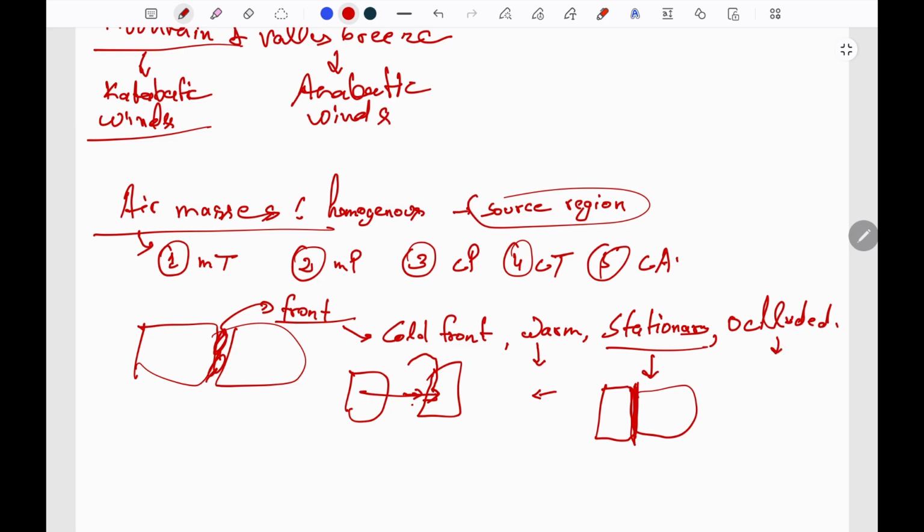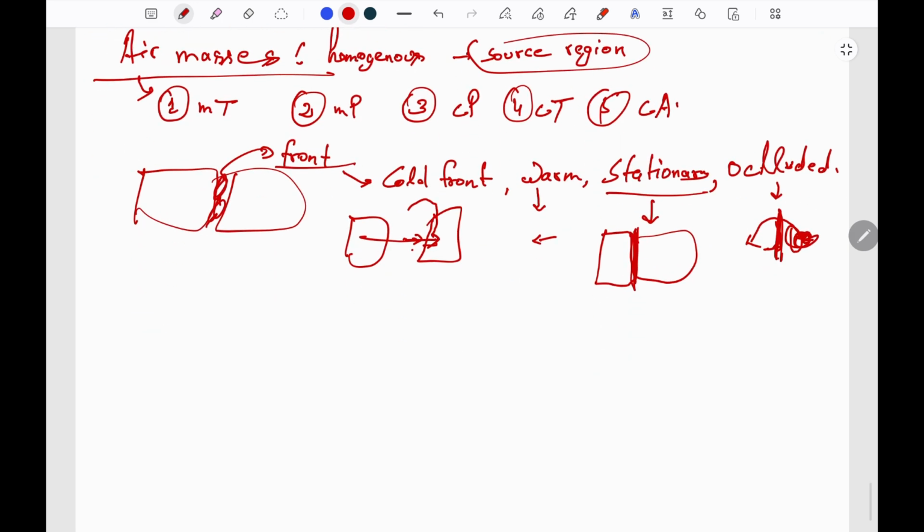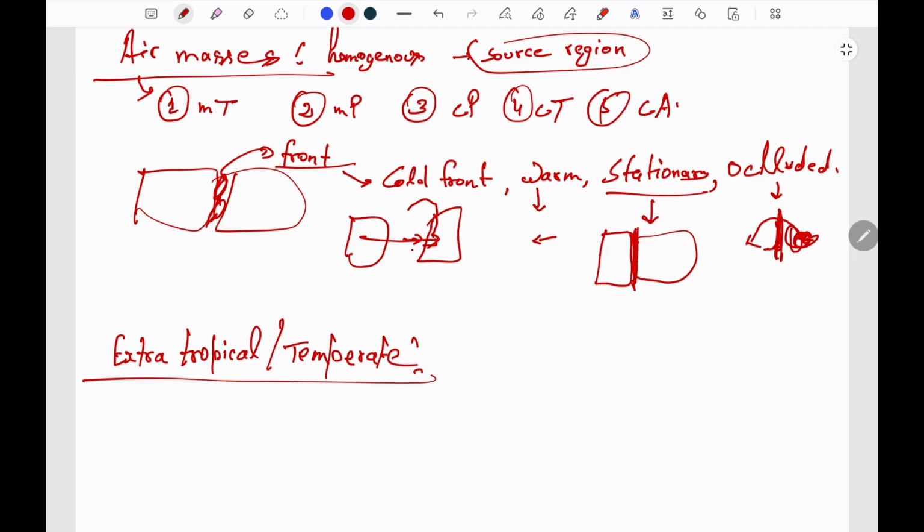And the occluded front is basically the dissipation stage of the front, that is when the warm front uplifts and gets separated from the surface. This is known as occluded front. Now let us look at the extratropical cyclones. Extratropical cyclones, also known as temperate cyclones, are associated with these fronts. As the name suggests, they form in the temperate regions, that is mid latitudes.